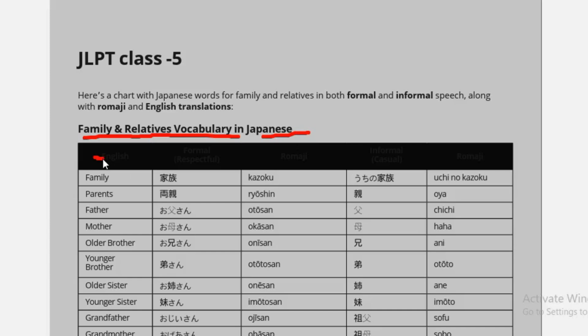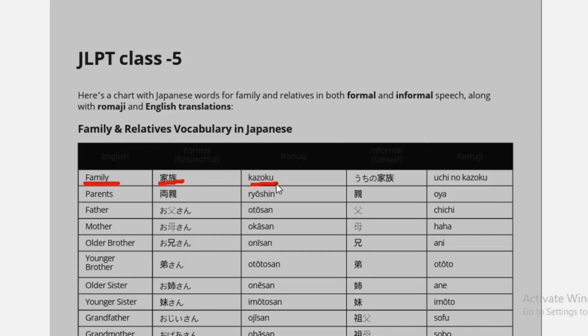So, this is English. This is the formal, respectful form of Japanese. This is Romaji, meaning the Romanized form of Japanese. This is casual speech, and this is Romaji, the Romanized form of casual speech. So let's learn. For family, this is the kanji of family, meaning kazoku.